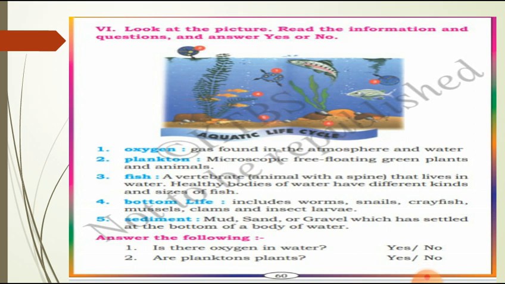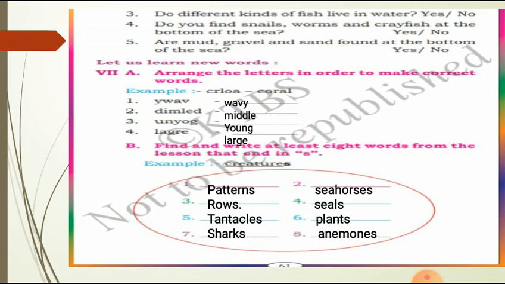Yes, then second one, are planktons plants? Yes, these are plants and animals. These are in green color. Then next, third one, do different kinds of fish live in water? Yes, different types of fish live in water.